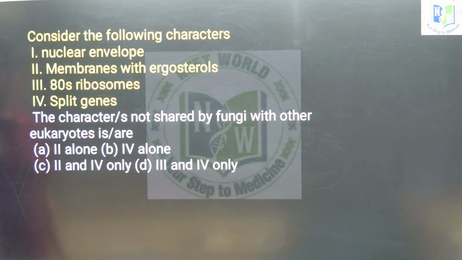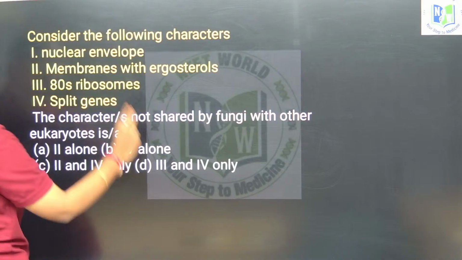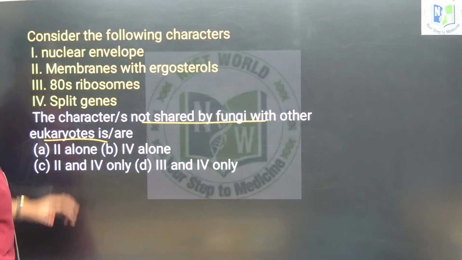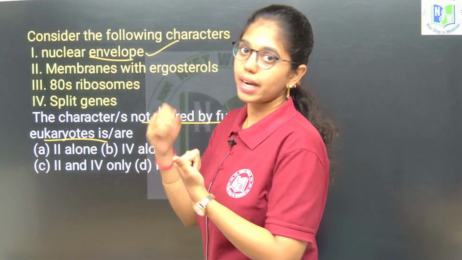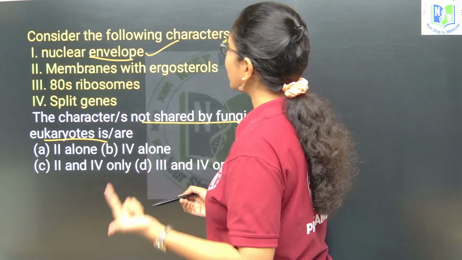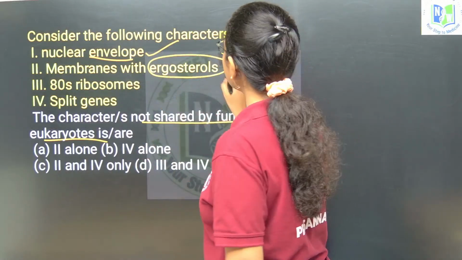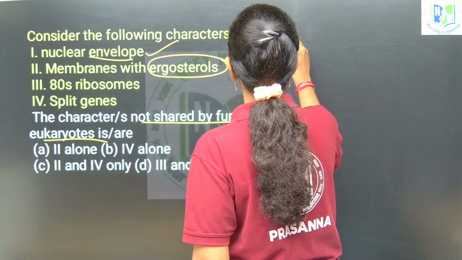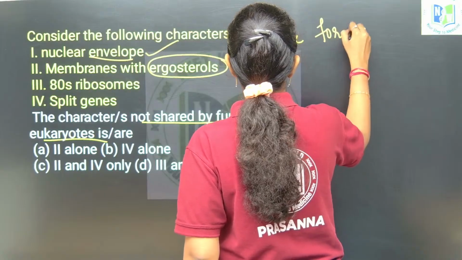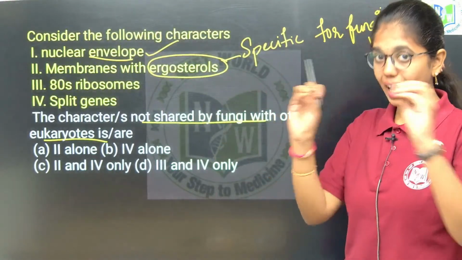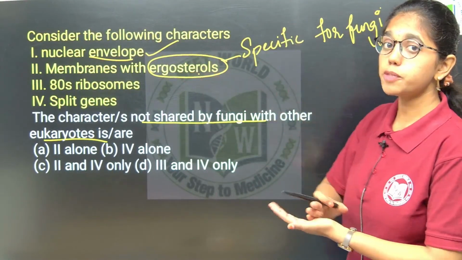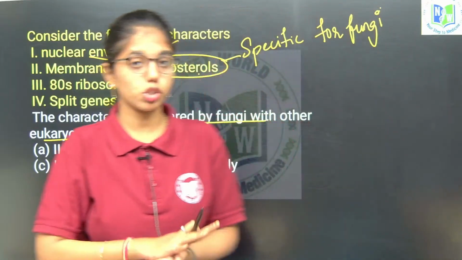Look into this question. Consider the following statements: the characters not shared by fungi and other eukaryotes. Look into that carefully. Nuclear envelope is present in a fungal cell and in other eukaryotic cells also. Membranes with ergosterols: ergosterols are specific for fungi only. Remember that. The cell membrane with ergosterols is specific for fungi, not for other eukaryotes. For other eukaryotes, cholesterol will be present.